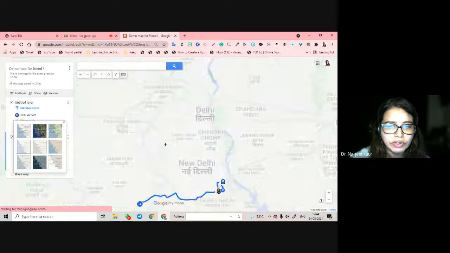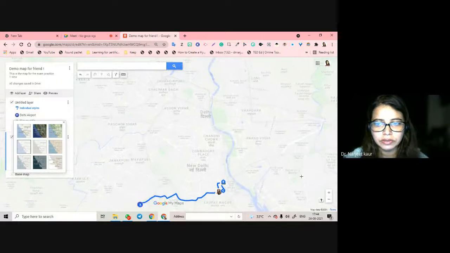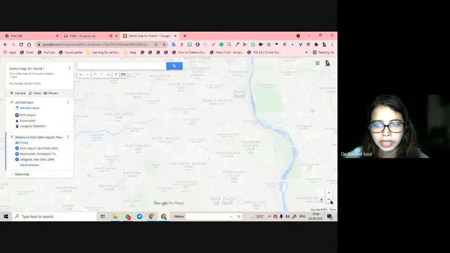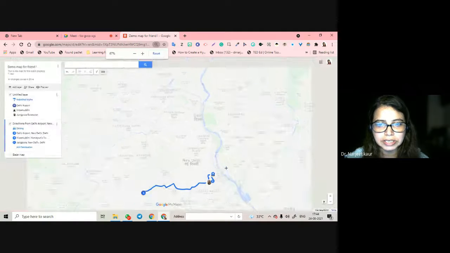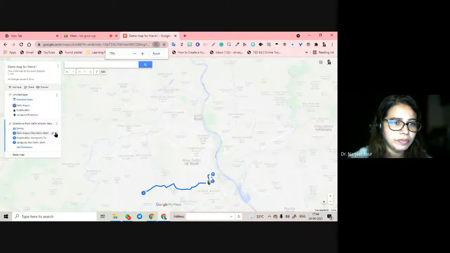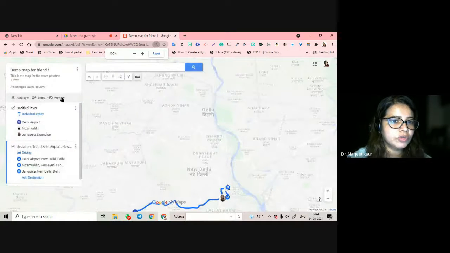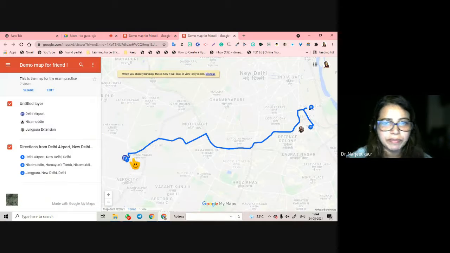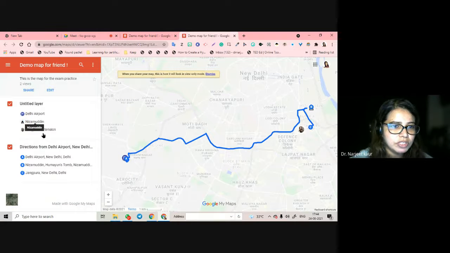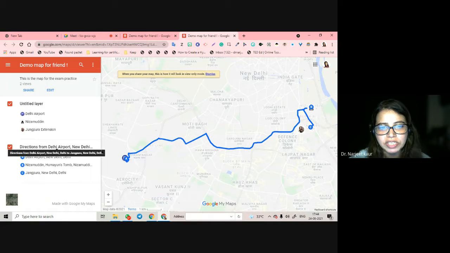Once you are done with your map, you can plus and minus your maps from here as well if you want to see it clearly. Once you are done, you can preview your map. Preview is seeing it. So this is the preview of the map, from the airport to Nizamuddin to Jangpura. These are the directions from Delhi Airport, New Delhi to my place.